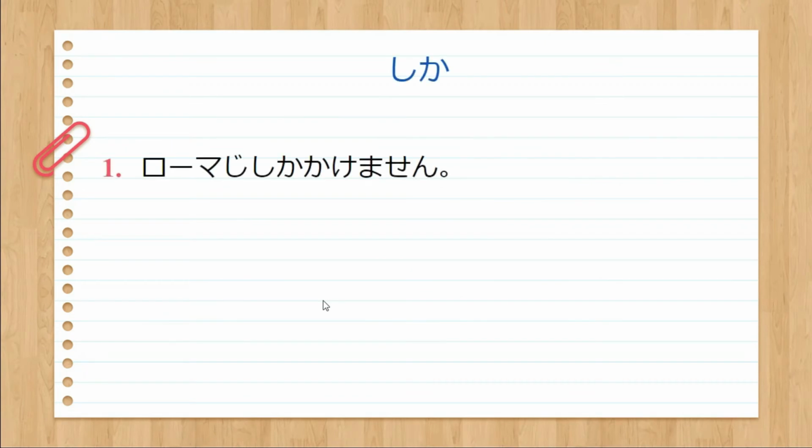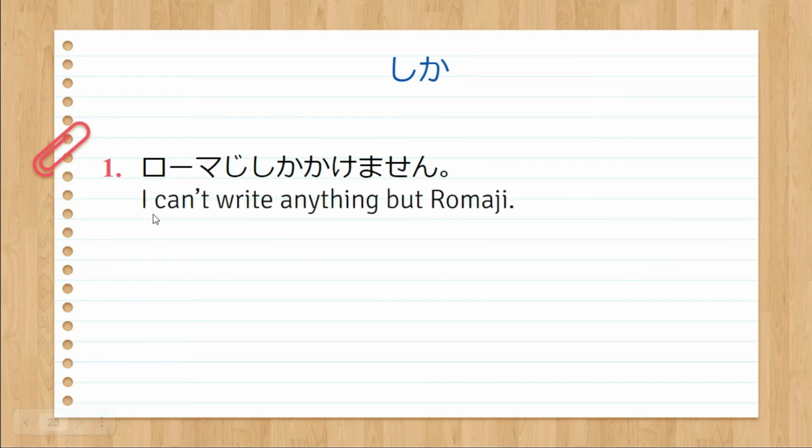For example, Romaji shika kakemasen. So we use shika, which means only, and it is used with a negative, kakemasen. That means I can't write anything but Romaji, or I can write only Romaji.